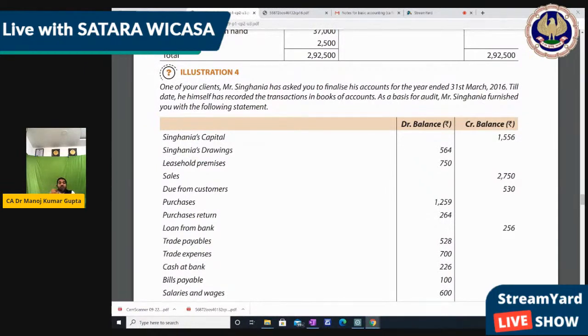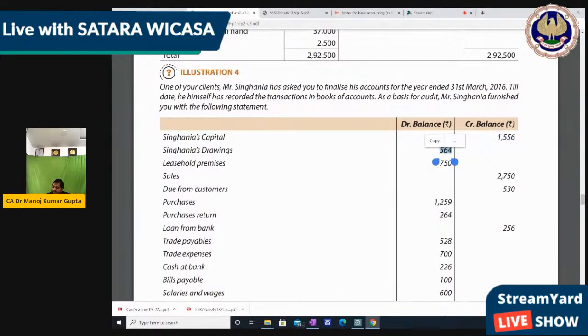So accordingly, we should know what is a debit balance, what is a credit balance. We know all. Debit balance is assets, expenses, and losses. Credit balance is liabilities, income, and gains. So accordingly, let me identify the parts so that we can correct him. Singhania capital, credit side, it's correct. Singhania drawing, debit side, it's also correct.